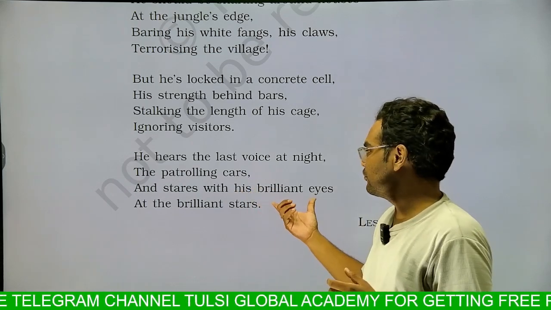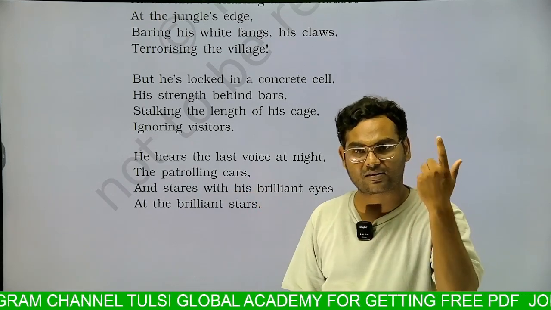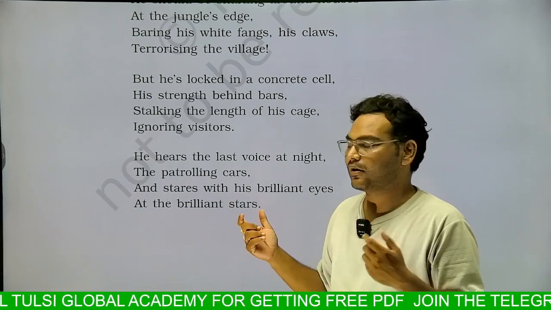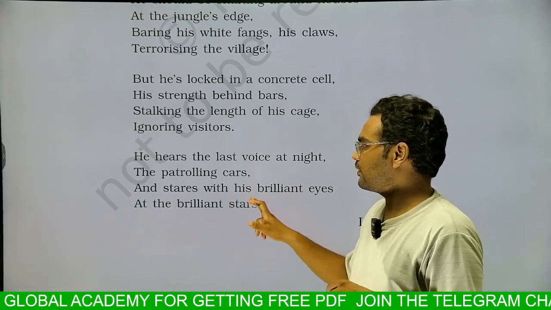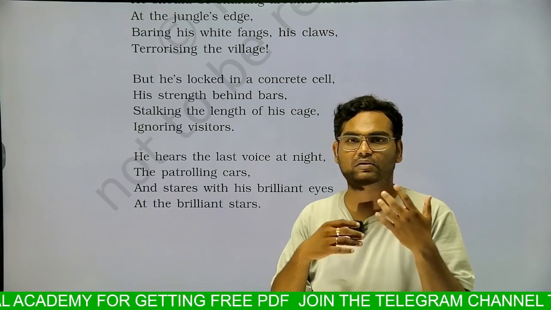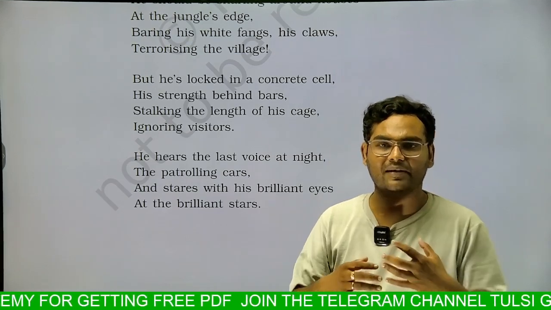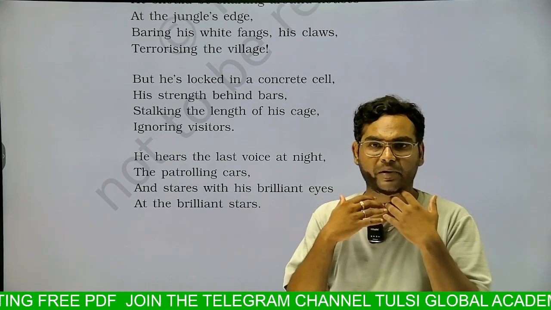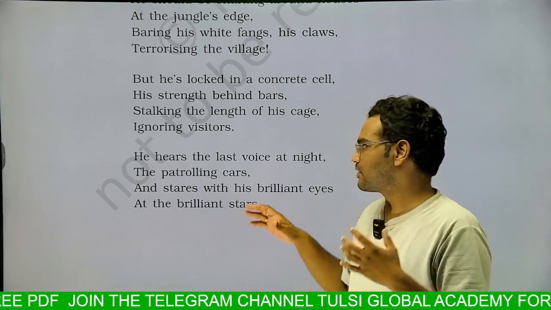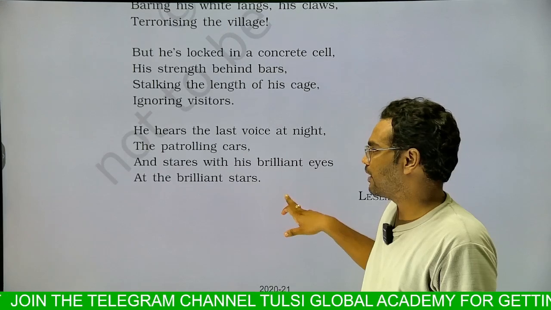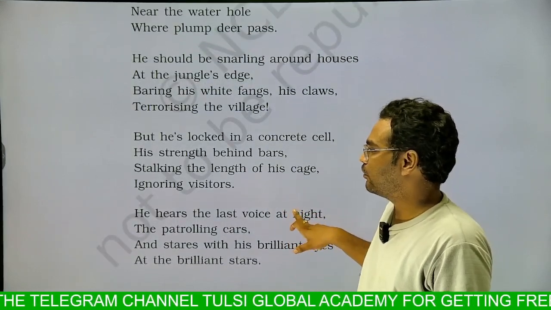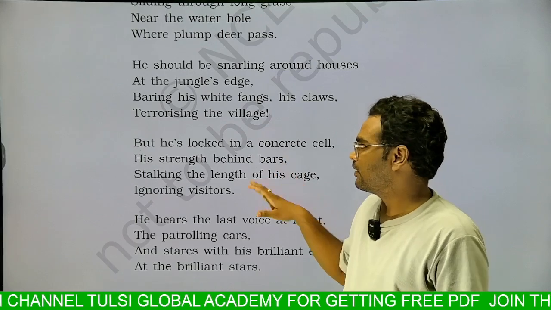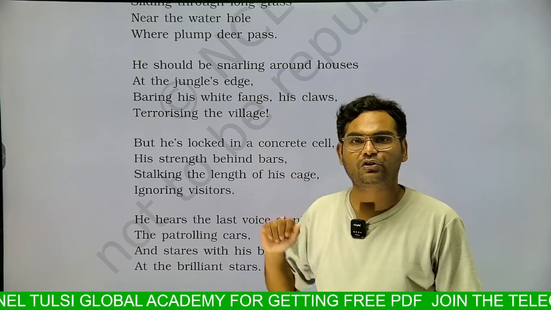So the same situation is there. He is looking toward the stars. The stars are just like his eyes, they are also shiny. So he is looking toward the stars. It seems like he is forwarding his complaint. He is sharing his pain, the pain of his lost freedom, with the stars during the night time. In this way, the tiger who is caged in the zoo is spending his time in such a pitiable condition.